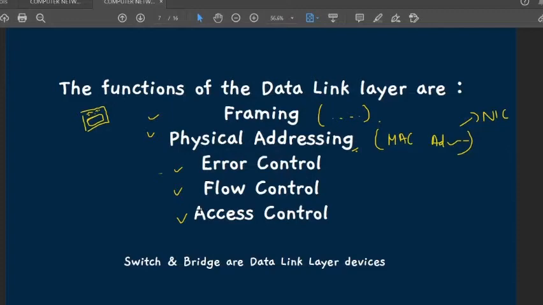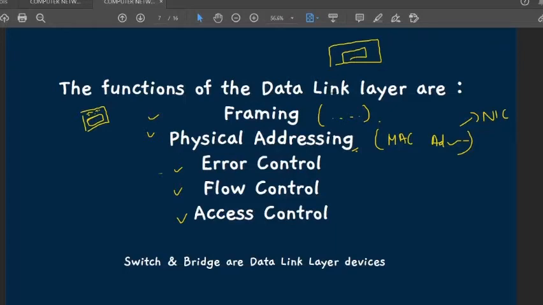I hope you are clear about what framing is and what type of data we get in the data link layer. The bits that we receive from the physical layer are called frames in the data link layer.